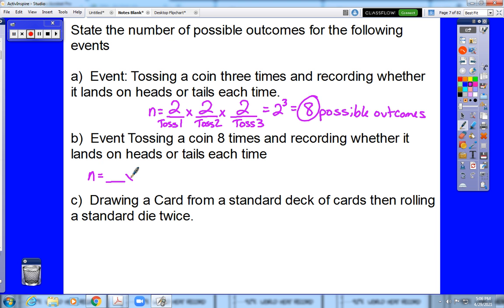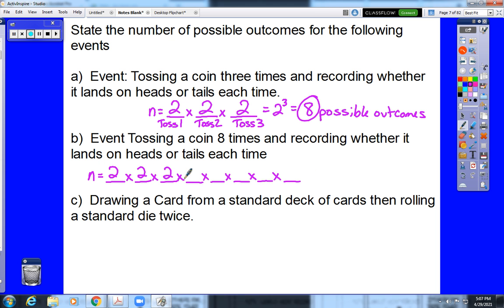We're going to have a total of 8 tosses. So we should be thinking 8 different events, each of which has 2 possible outcomes, meaning we're doing 2 times 2 times 2 times 2 times 2 times 2 times 2 times 2. 2 to the 8th power, which is 256 possible outcomes.